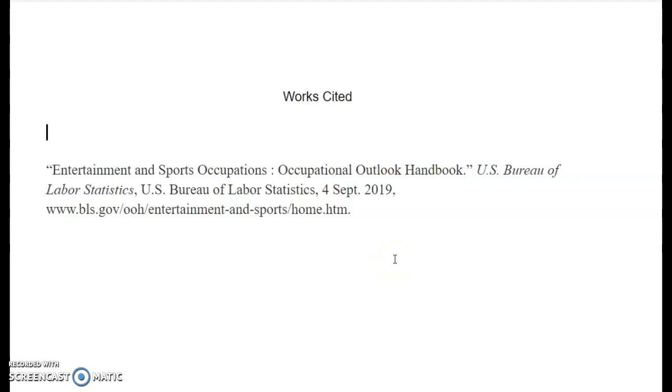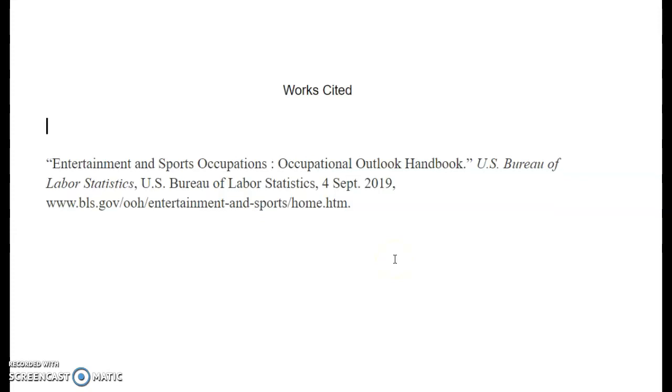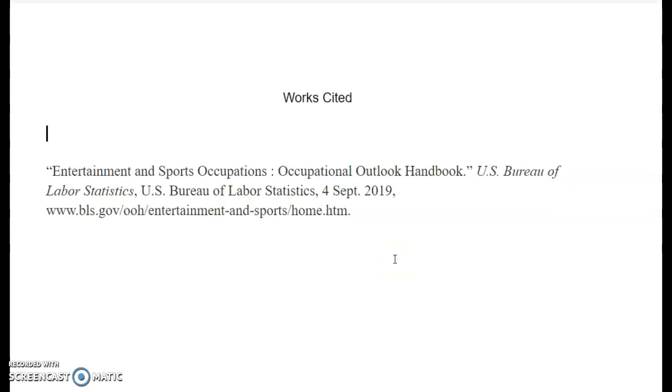So that is what you're going to do to create your works cited page. I am going to give you now in class a help sheet. So if you don't remember all this, that's okay. I will give you a help sheet to help you with that.